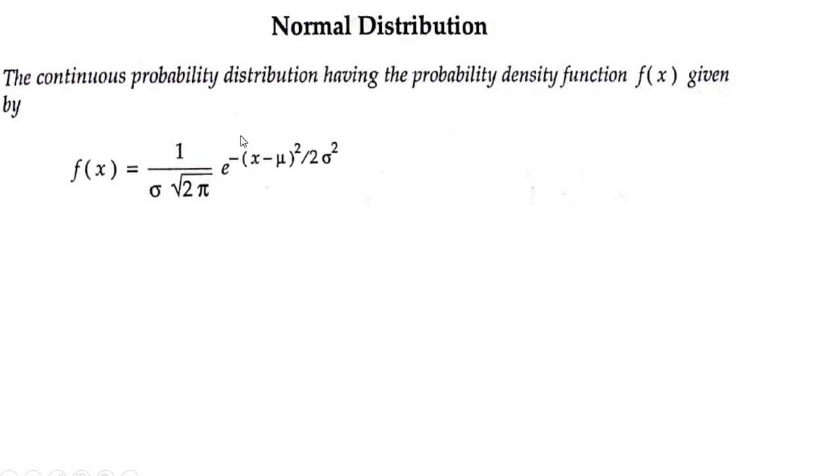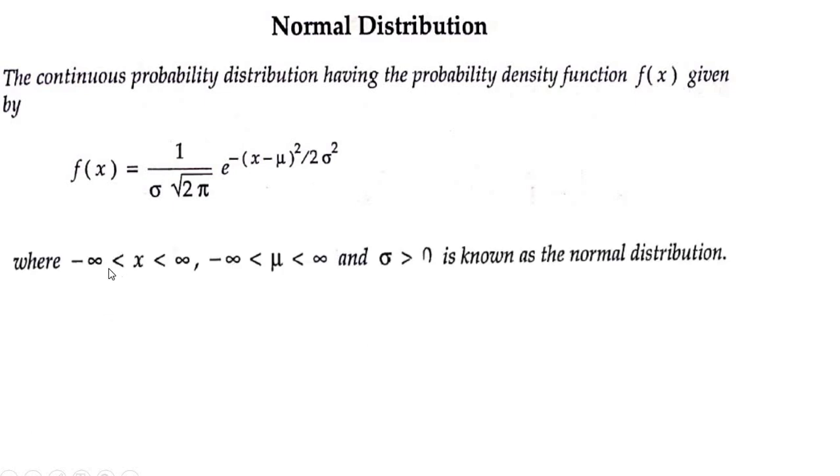The continuous probability distribution having the probability density function f of x equal to 1 by sigma square root of 2 pi, e to the power minus (x minus mu) the whole square by 2 sigma square, where x lies between minus infinity to plus infinity, mu lies between minus infinity to plus infinity, and sigma greater than 0, is known as normal distribution.